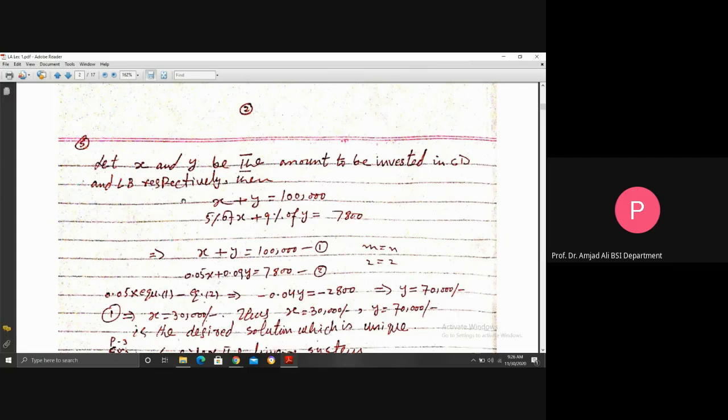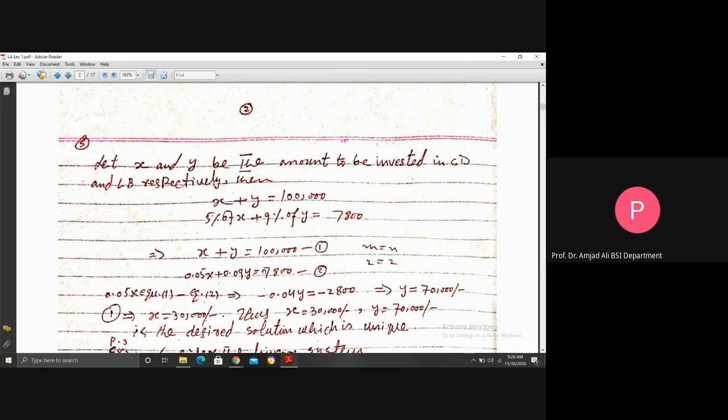We just suppose X and Y are labeled for the amounts to be invested in the two ways, as we are discussing the algebra. So this implies X plus Y is equal to 1 lakh, and 5% of X becomes 0.05X, 9% of Y is 0.09Y, equal to 7,800. These are two equations, and this is the case when m is equal to n, as m is 2 and n is 2.